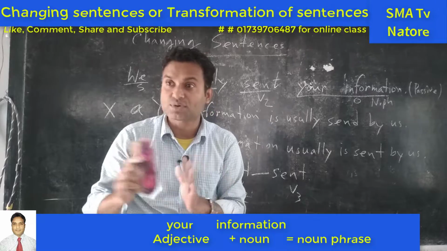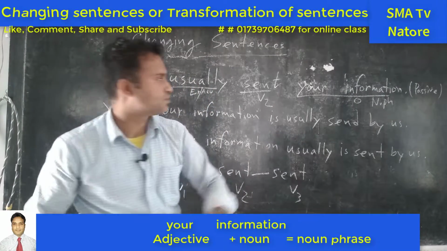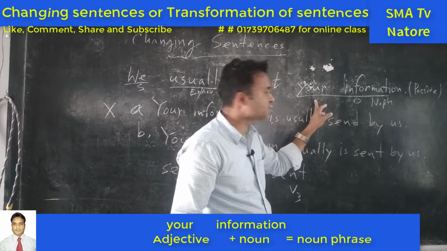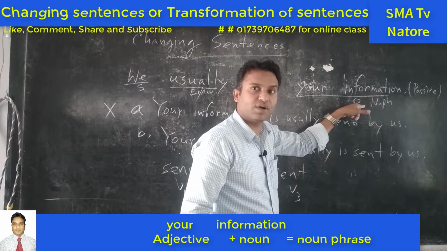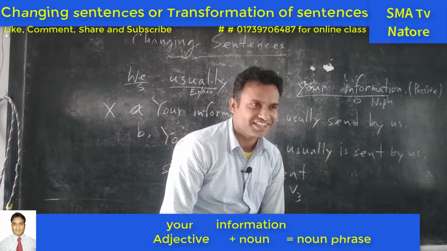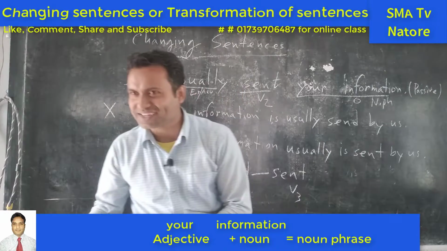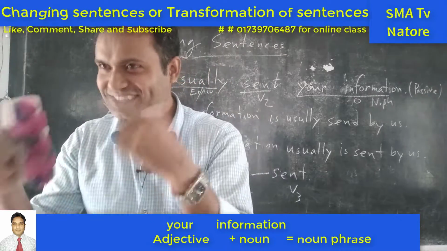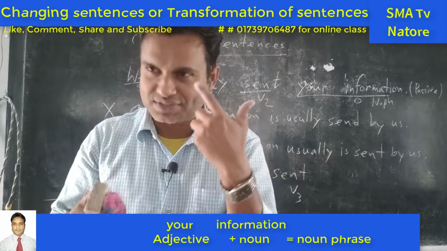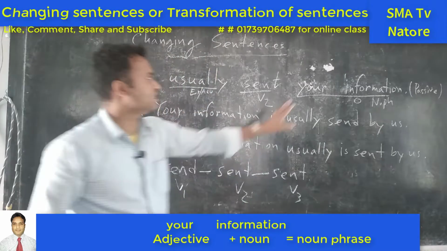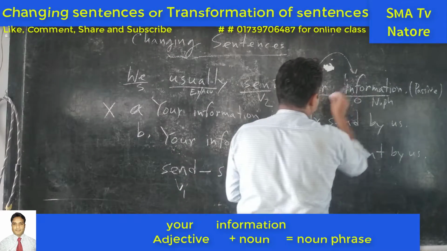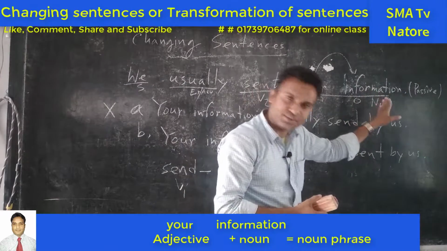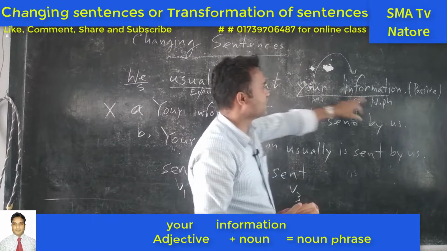So for this reason, that is called a phrase. So this is the phrase, and this word depends on this word. For this reason, what happened? For example, I depend on my legs. If I don't have legs, I cannot walk. If you don't have eyes, can you see? So you need eyes for seeing. Okay, so this word depends on this word. This is also an adjective, and this part depends on this word. For this reason, this part is called a noun phrase.